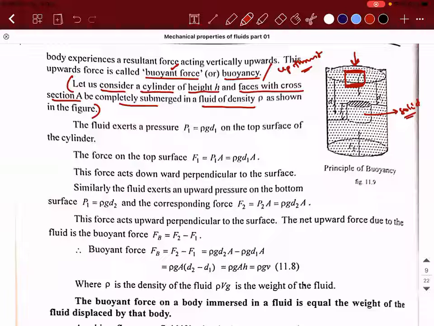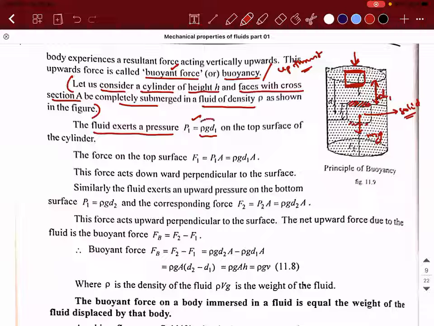There will be a pressure exerted on the top surface and a pressure exerted on the bottom surface, and the cylinder has a weight associated with it, which is mg. The fluid exerts a pressure P1 at depth D1. So what is the pressure exerted on the top surface? It is rho g D1. I'm ignoring the atmospheric pressure because it gets cancelled out when you write the equation.